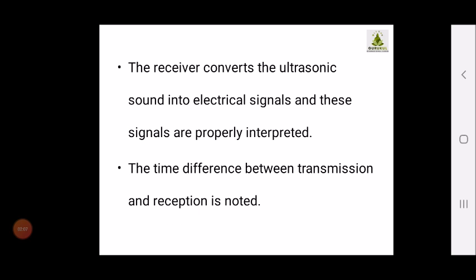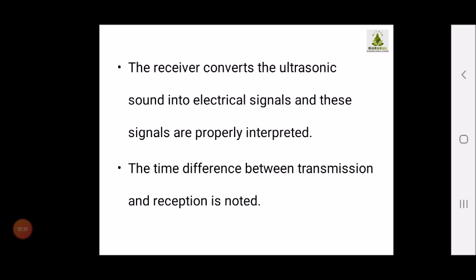The receiver converts the ultrasonic sounds into electrical signals, and these signals are properly interpreted. The time difference between transmission and reception is noted. If you want to calculate the depth of any underwater object, this is the best technique, because you yourself cannot go with a measuring tape inside the sea and measure the distance.